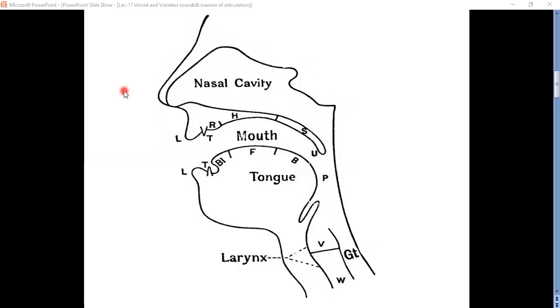That's why they are called organs of speech. Today we are going to see voiced and voiceless sounds. For that, we have to know something about vocal cords.